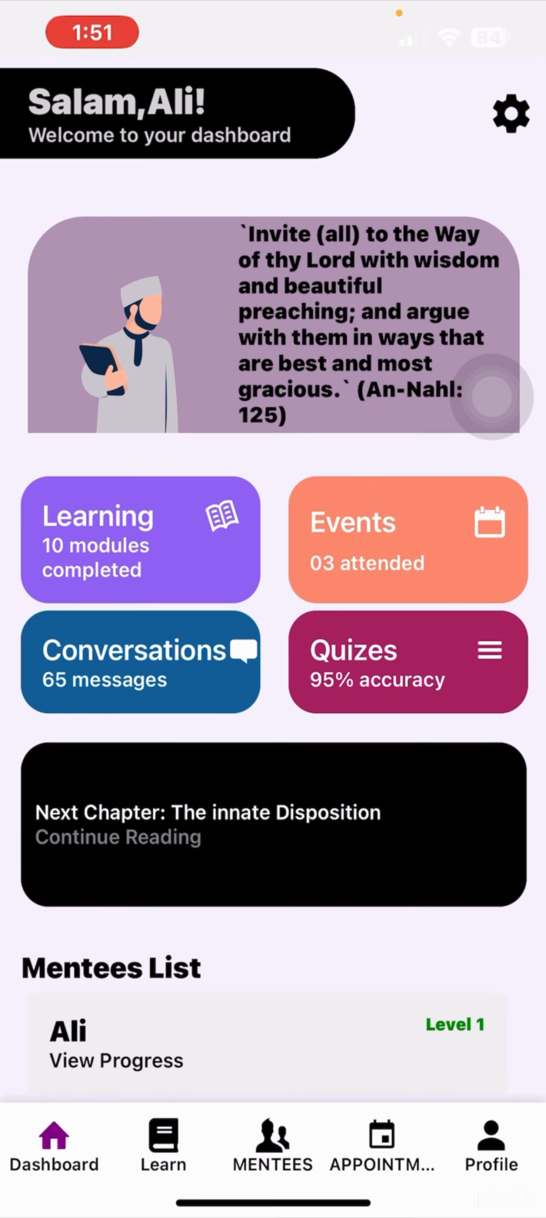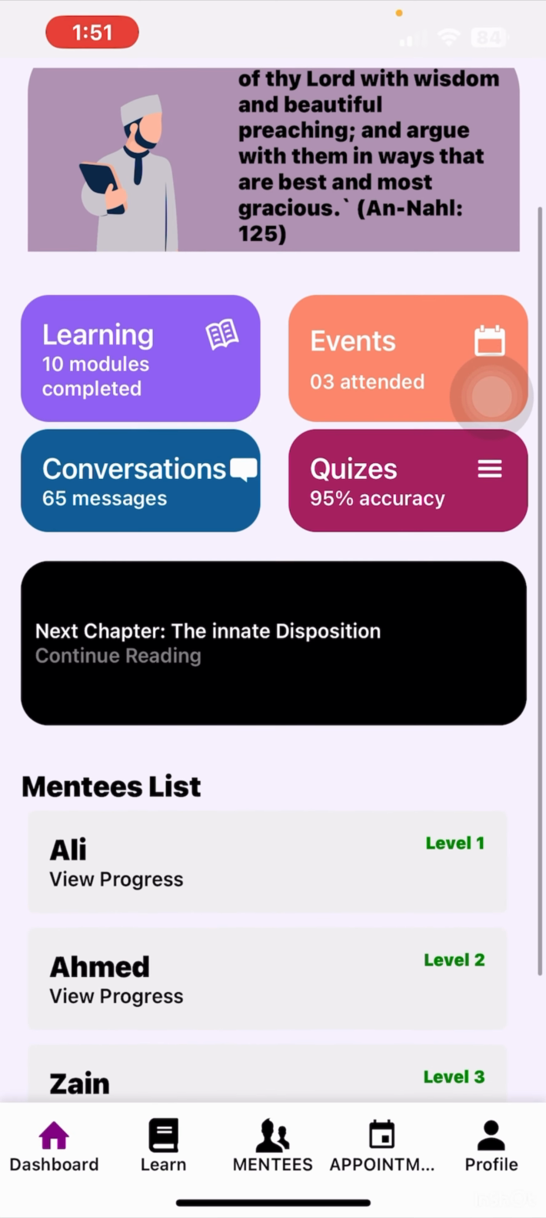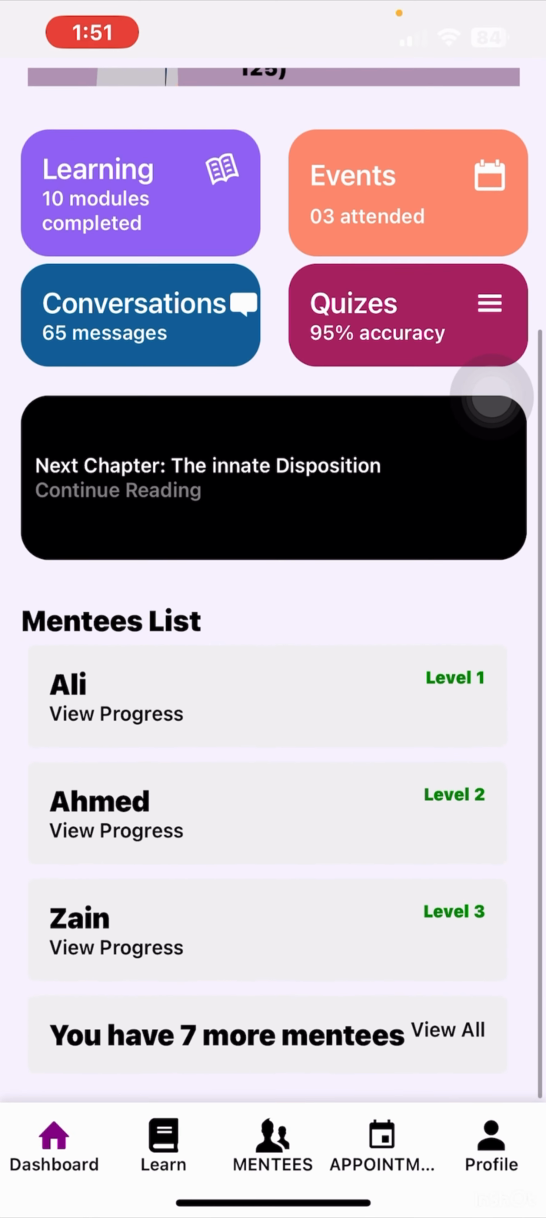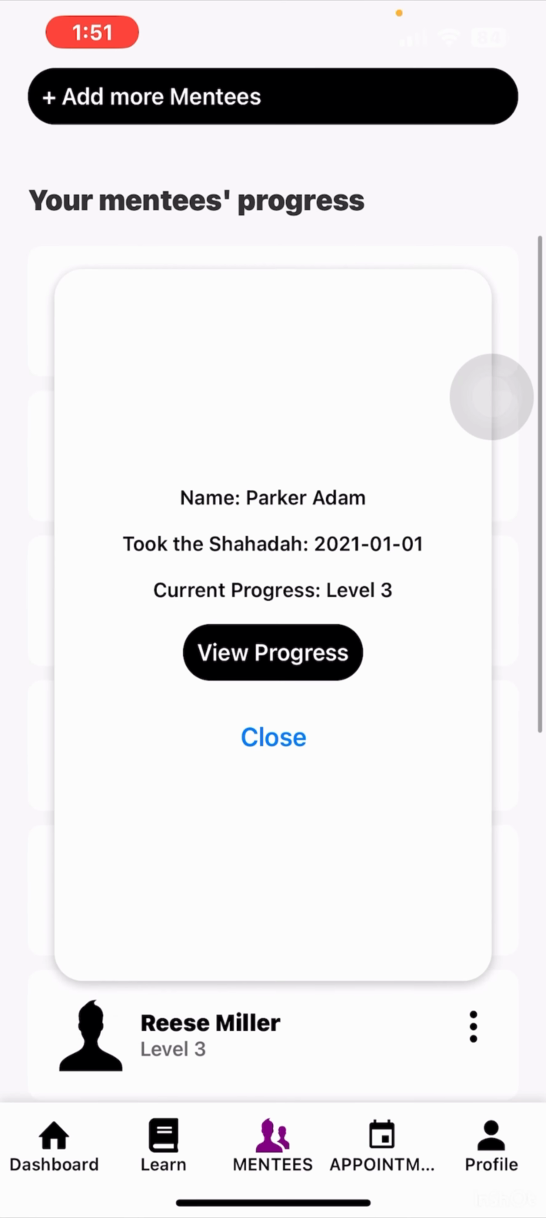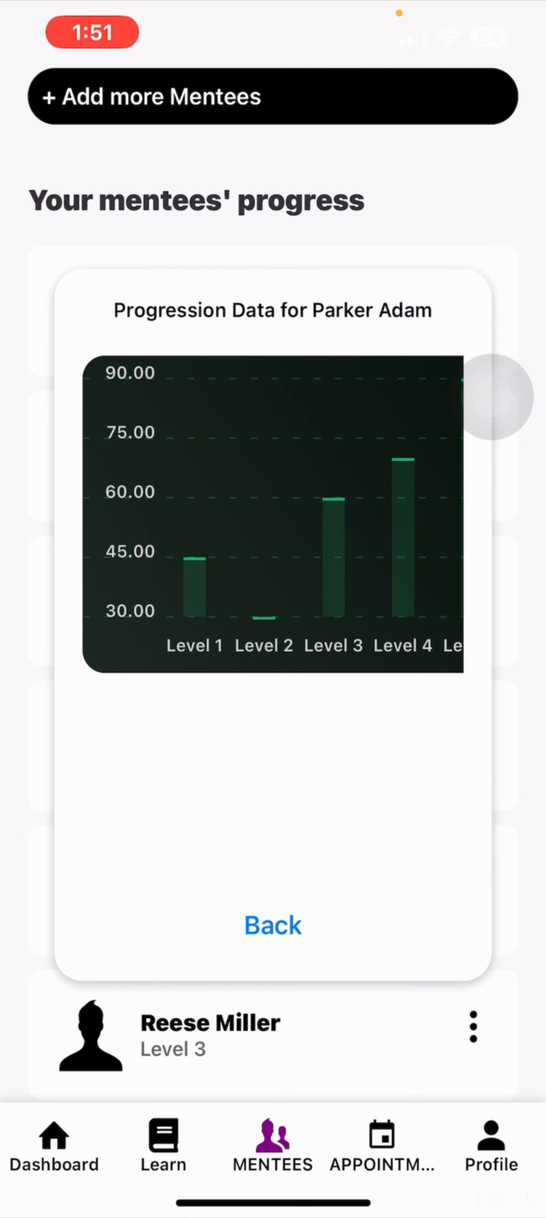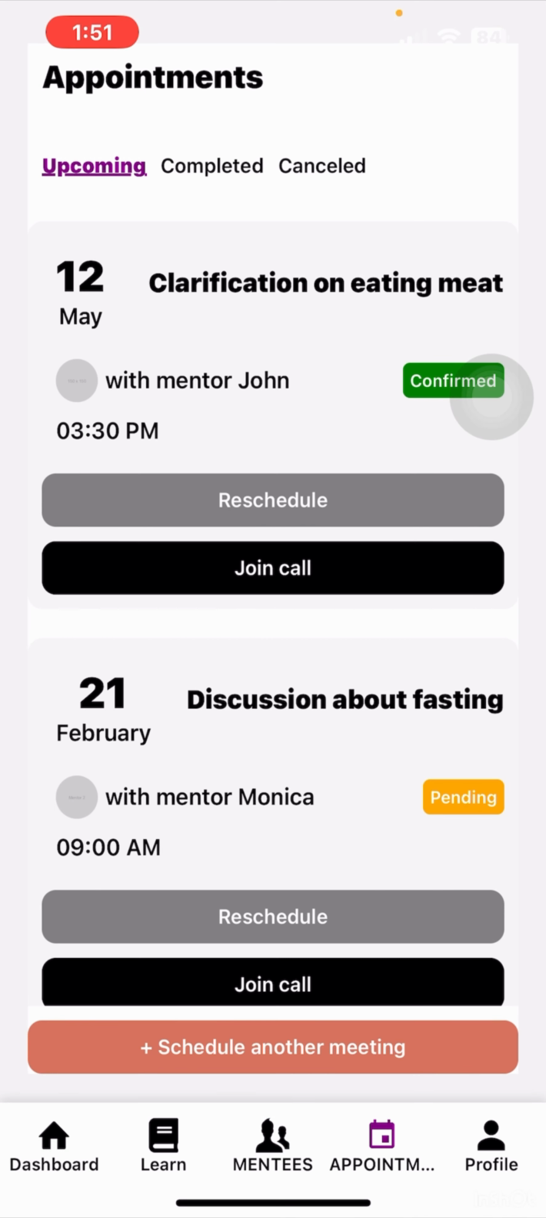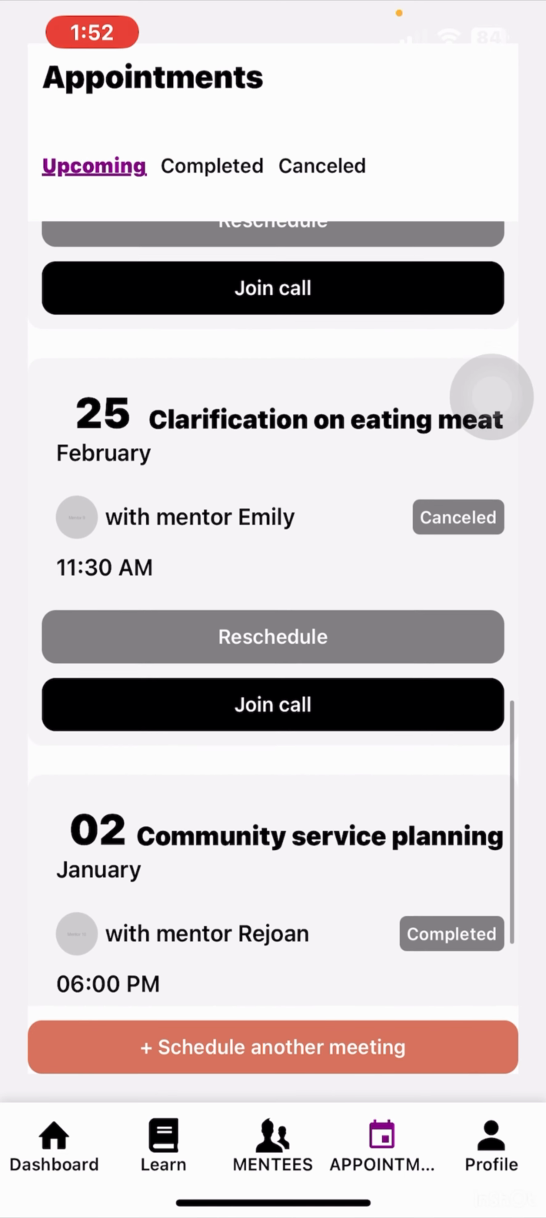From the dashboard, they can also access the mentees list that are assigned under them, where they can monitor the learning progress of each of their mentees through a bar chart indicating how long it took them for completing each of the modules. This is the appointment scheduler that the mentors will use to schedule weekly appointments with their mentees.